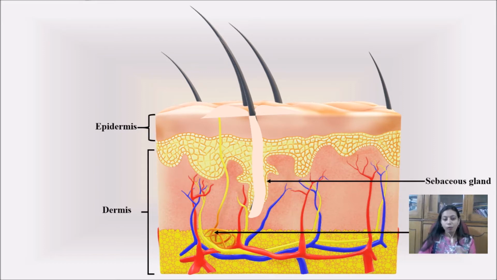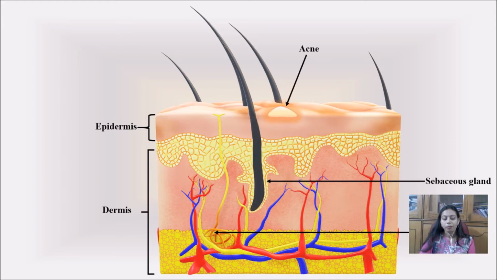But as we all know, the survival of the fittest concept applies to all living organisms. So there are certain microbes which can metabolize this sebum for their survival, and as a result, when they metabolize sebum for their growth, we suffer from acne. Especially when we don't clean our skin, or when our skin is secreting a large amount of sebum, we say we have oily skin.